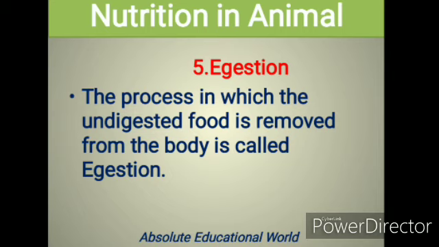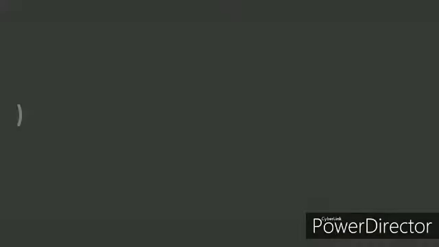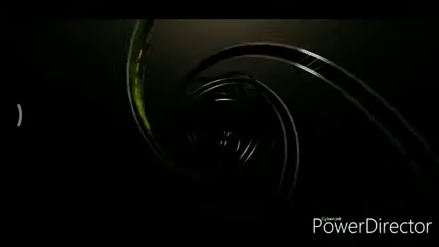Removing undigested food from the body is called egestion. These are the 5 important steps in the nutrition in animals.